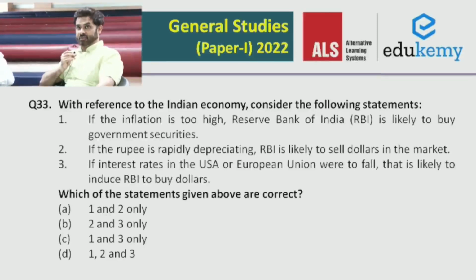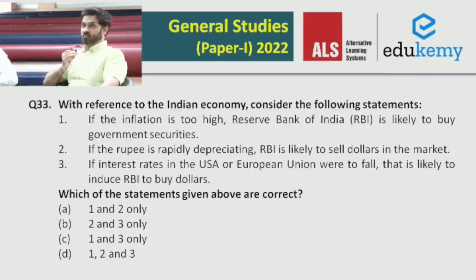Question number 33. Now this is a conceptual question, basic, but let's look into this. If the inflation is too high, the first statement says the Reserve Bank of India is likely to buy government securities. Now, when the inflation is high, the money supply increases, right? So in order to absorb the liquidity from the market, the Reserve Bank of India has to absorb the money. So obviously what it will do is sell the government securities rather than buying the government securities, through the various types of operations. So the first option in this case will not be correct.